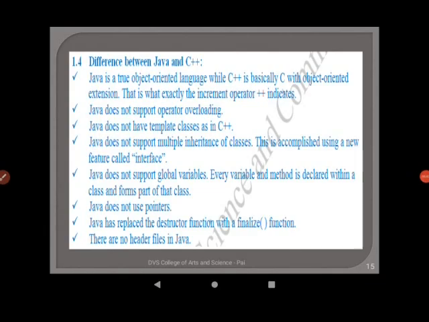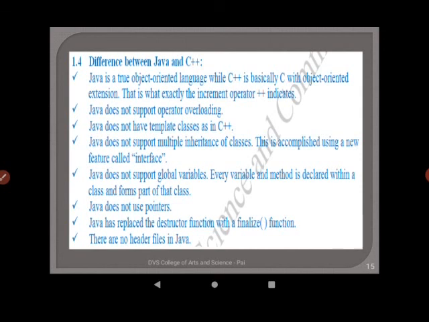Now, let us see what are the differences between Java and C++ programming languages. First point, Java is a truly object-oriented language because everything in Java is enclosed within classes, whereas C++ is basically a C with object-oriented extension. C++ supports operator overloading, whereas Java does not support it.